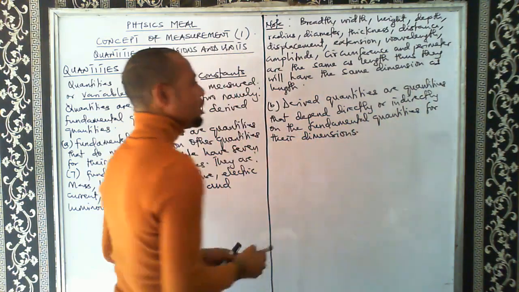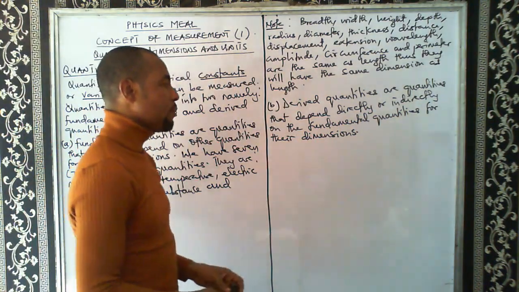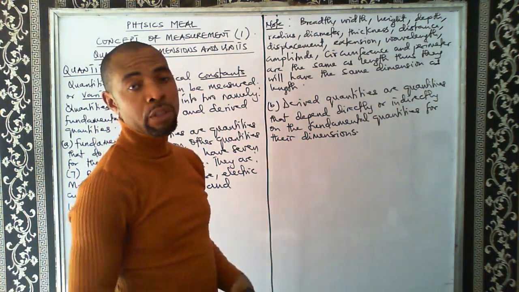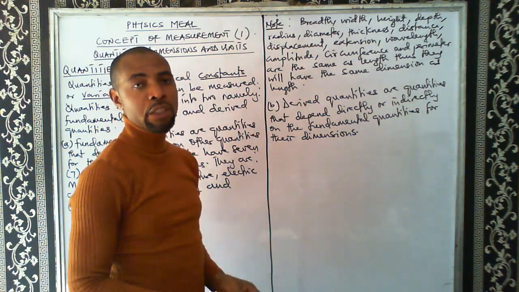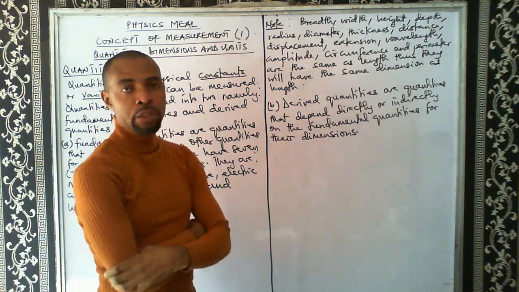So any quantity that depends either directly or indirectly on the fundamental quantities for their dimension, such a quantity is known as a derived quantity.